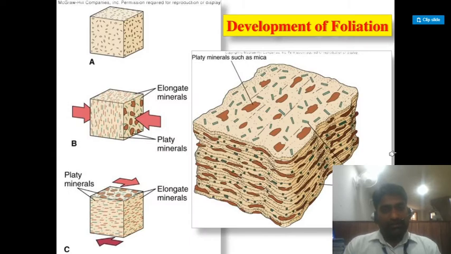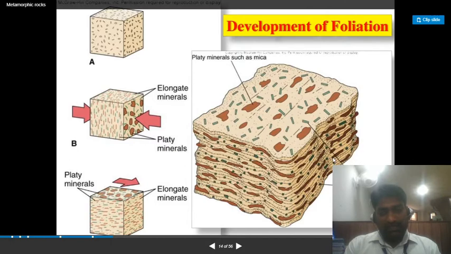Development of foliation: how foliation is formed due to metamorphism. In the figure we can see that needle-like minerals such as amphibole are formed due to metamorphism, and such type of foliation occurs. Platy minerals and elongated minerals, due to the stresses and the action of metamorphism, form such foliation in the rock.